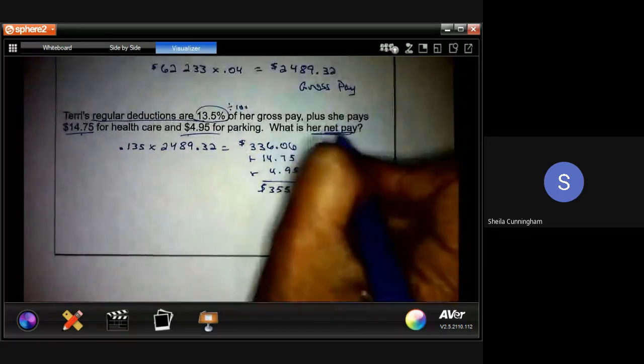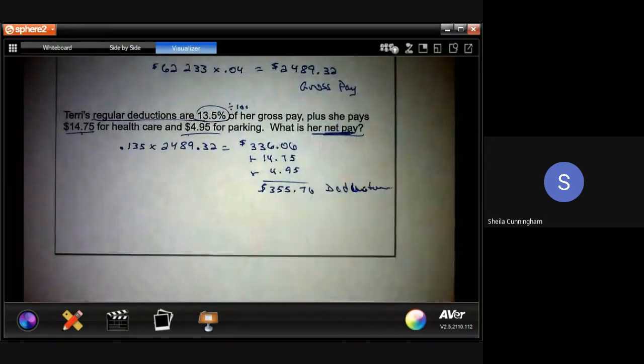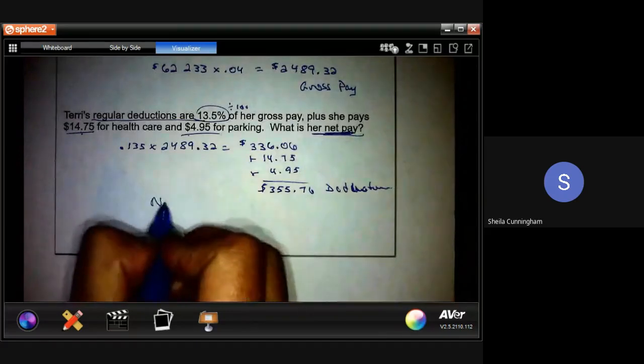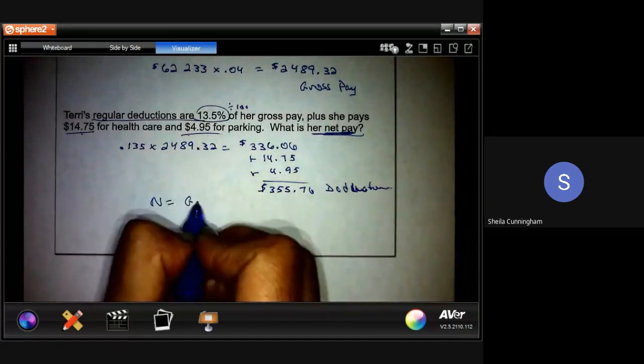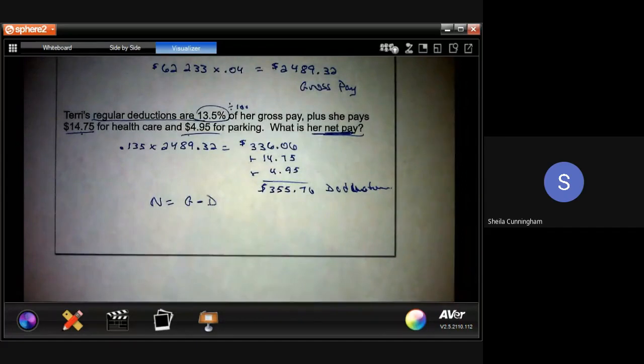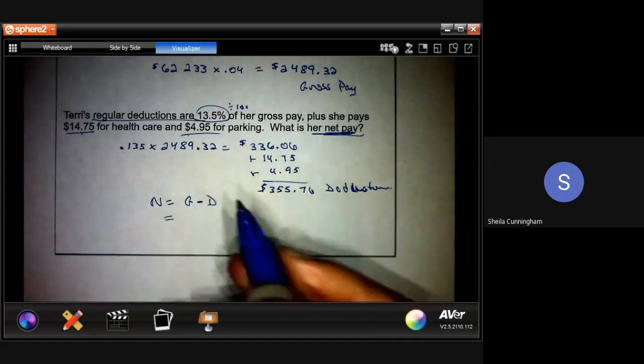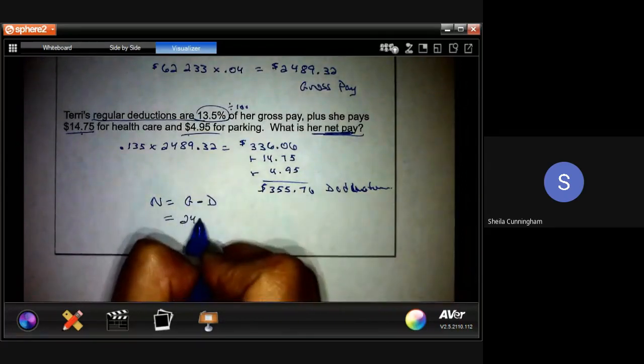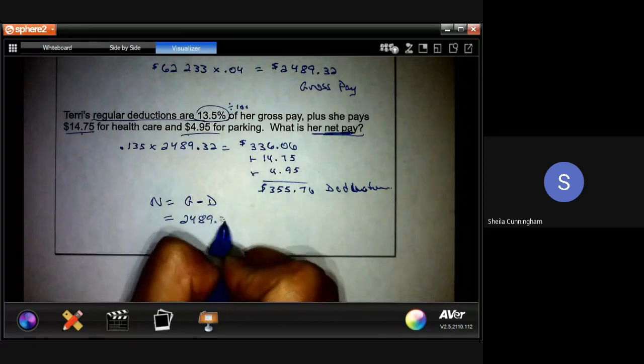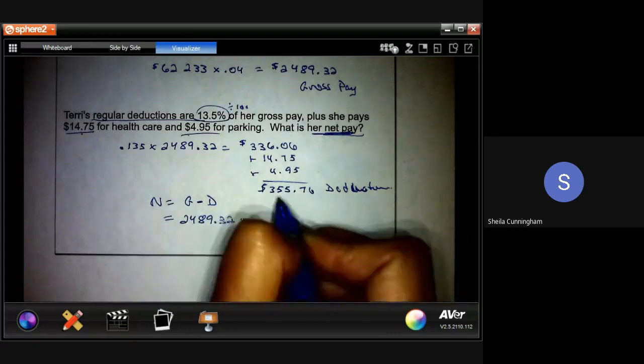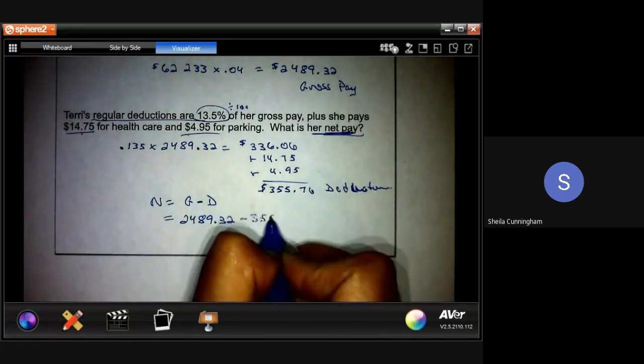So we're asked to find, always go back to your question, double check what the question's asking for. We're asked to find her net pay, which is simply taking her gross and subtracting her deductions from it. So her gross being $2,489.32, and we're going to subtract her deductions off of that.